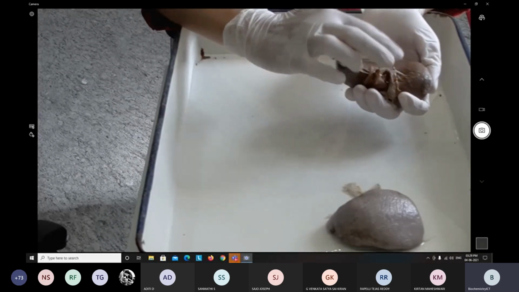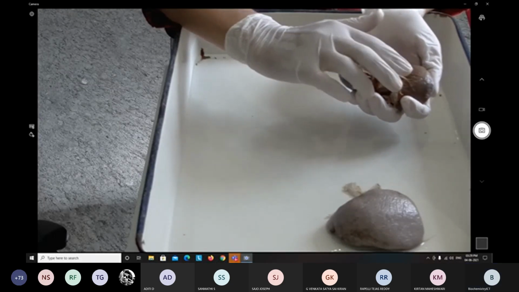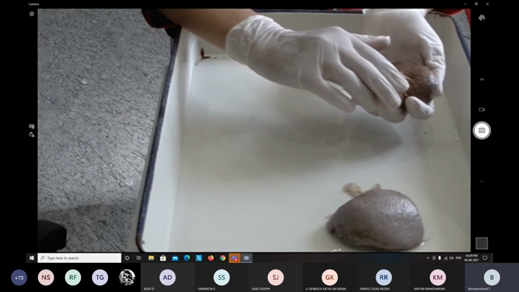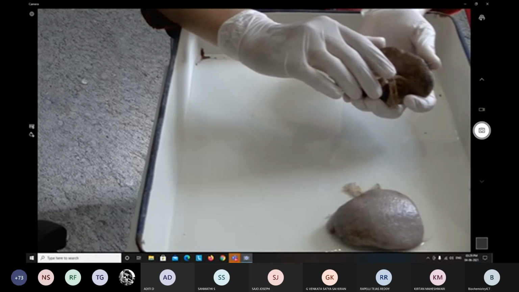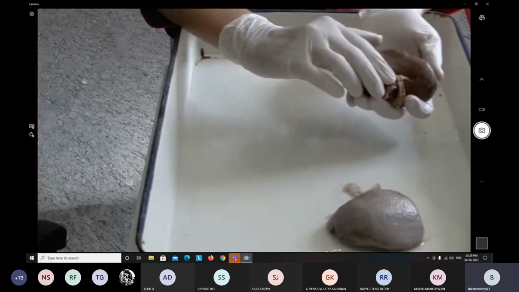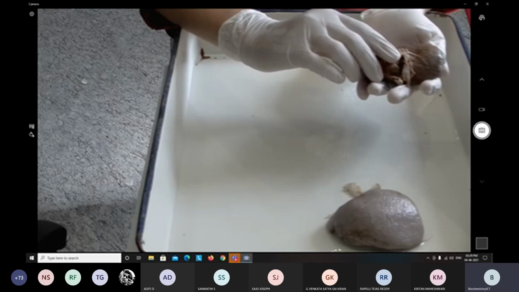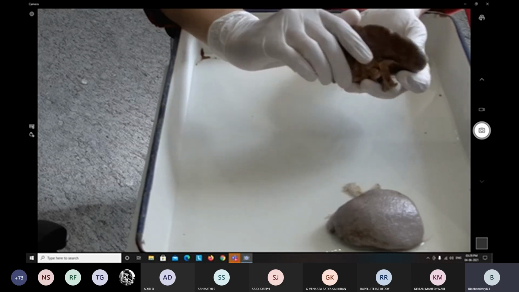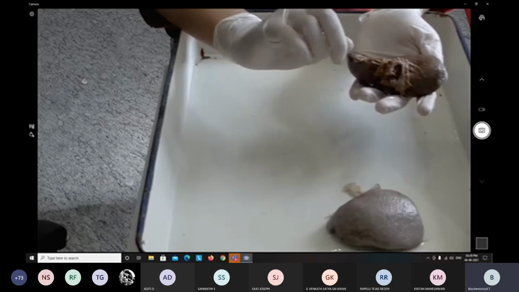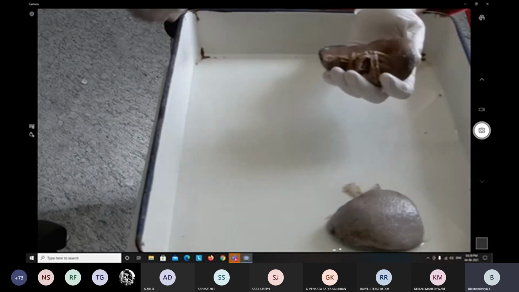So pancreaticosplenic lymph nodes lie along the splenic artery. Nerve supply is sympathetic from the celiac plexus, vasomotor in nature. What is the main blood supply? It is the splenic artery.